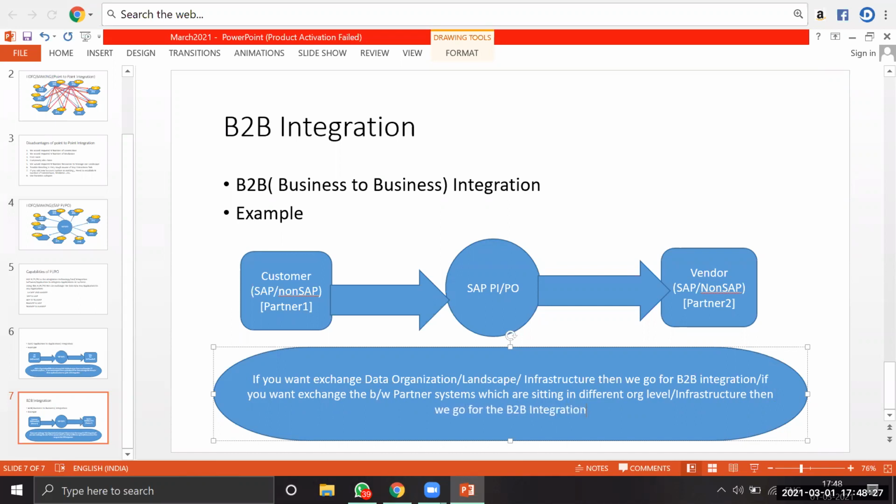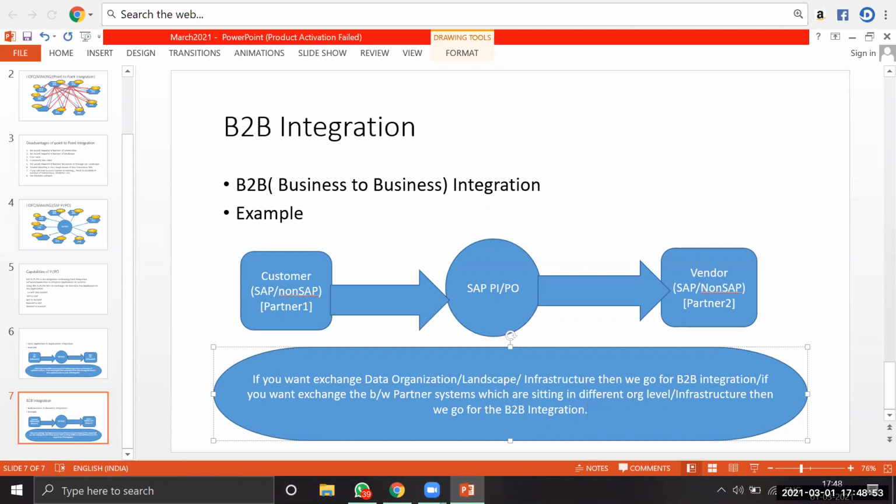Please remember this point here. It's a very, very important point. If you go to interviews, people may ask you this question: have you worked on any B2B integration? If you have, can you take one business requirement, explain what you did for B2B and how you implemented it at the PO level? So this B2B is very, very important nowadays.